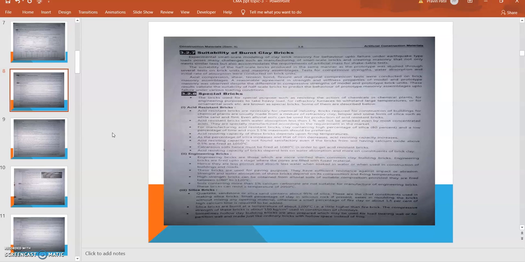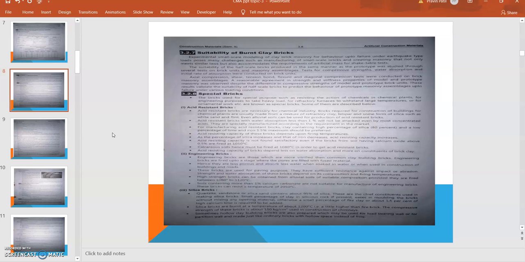Acid resistant bricks with water absorption less than 1% will not be attacked even by most concentrated acid. For manufacturing acid resisting bricks, clay containing a high percentage of silica, about 80%, and a low percentage of lime and iron, 1.5% maximum, should be preferred. The acid resisting capacity of these bricks depends upon the firing temperature. So that is the use of acid resisting bricks.